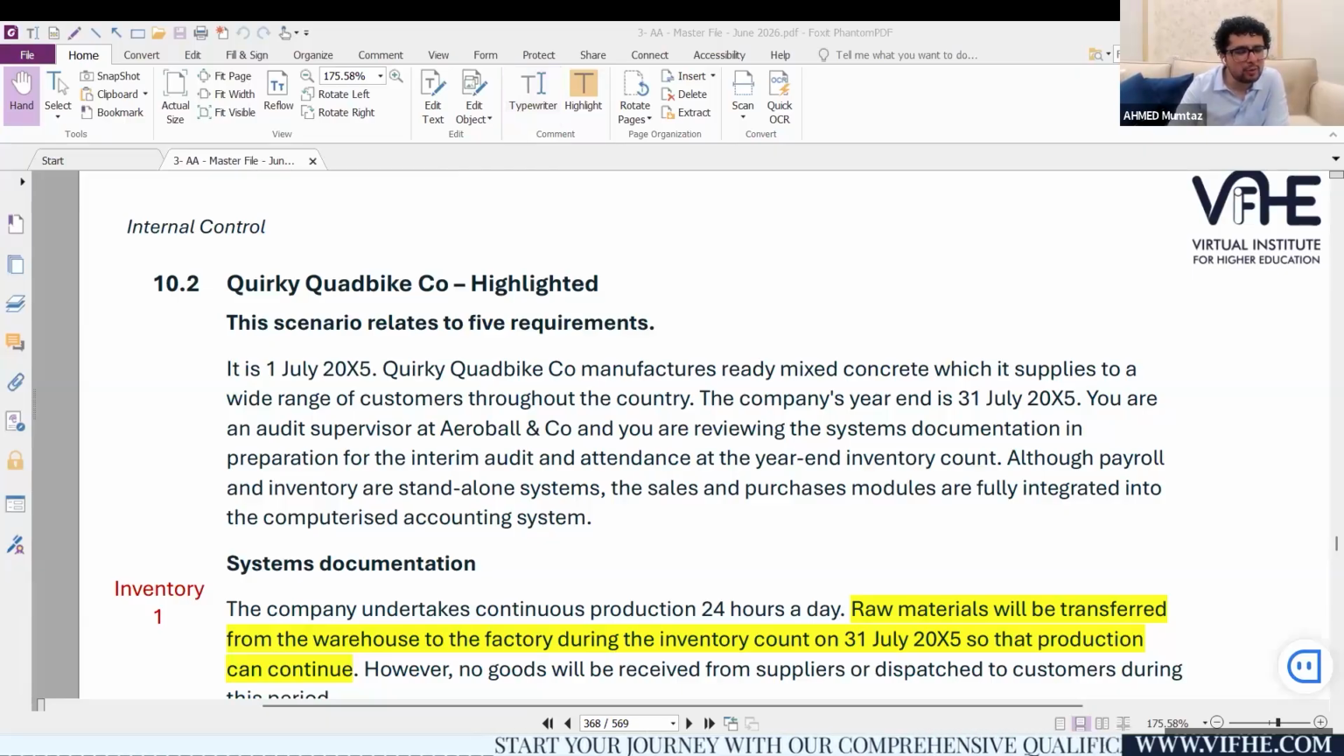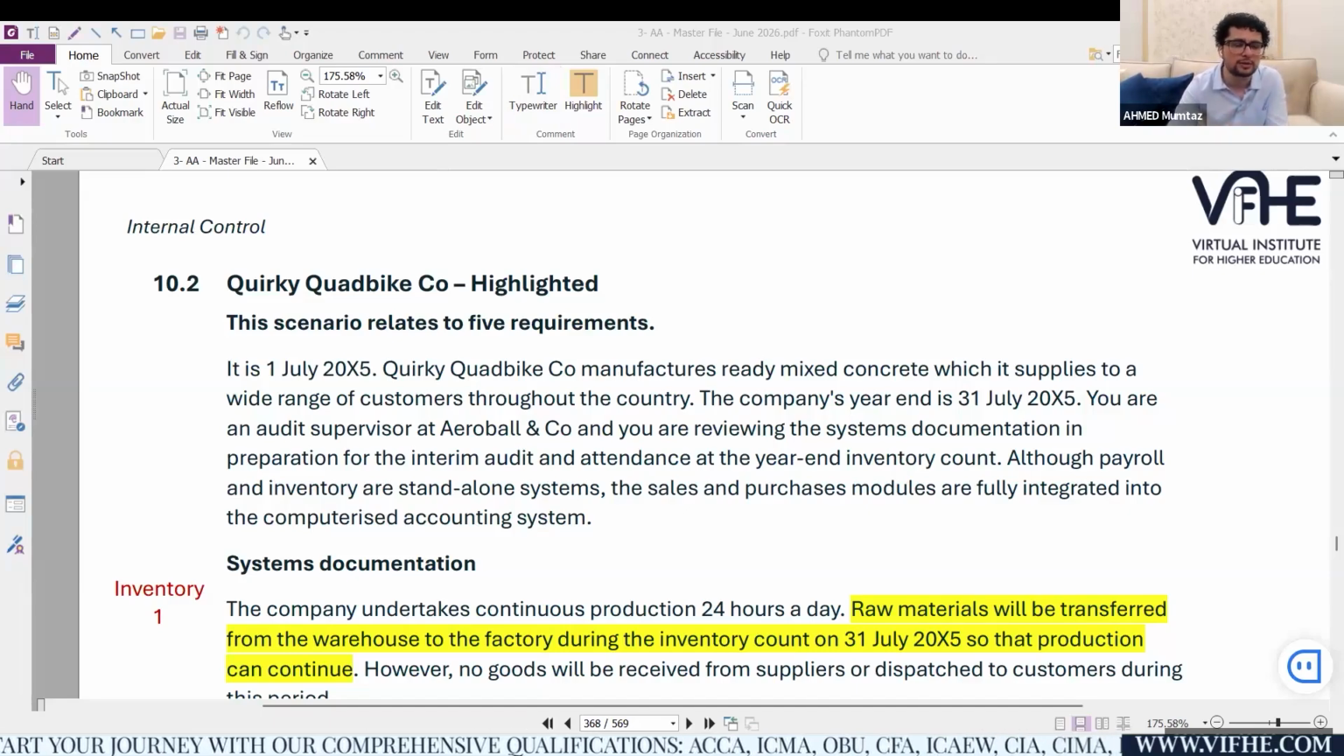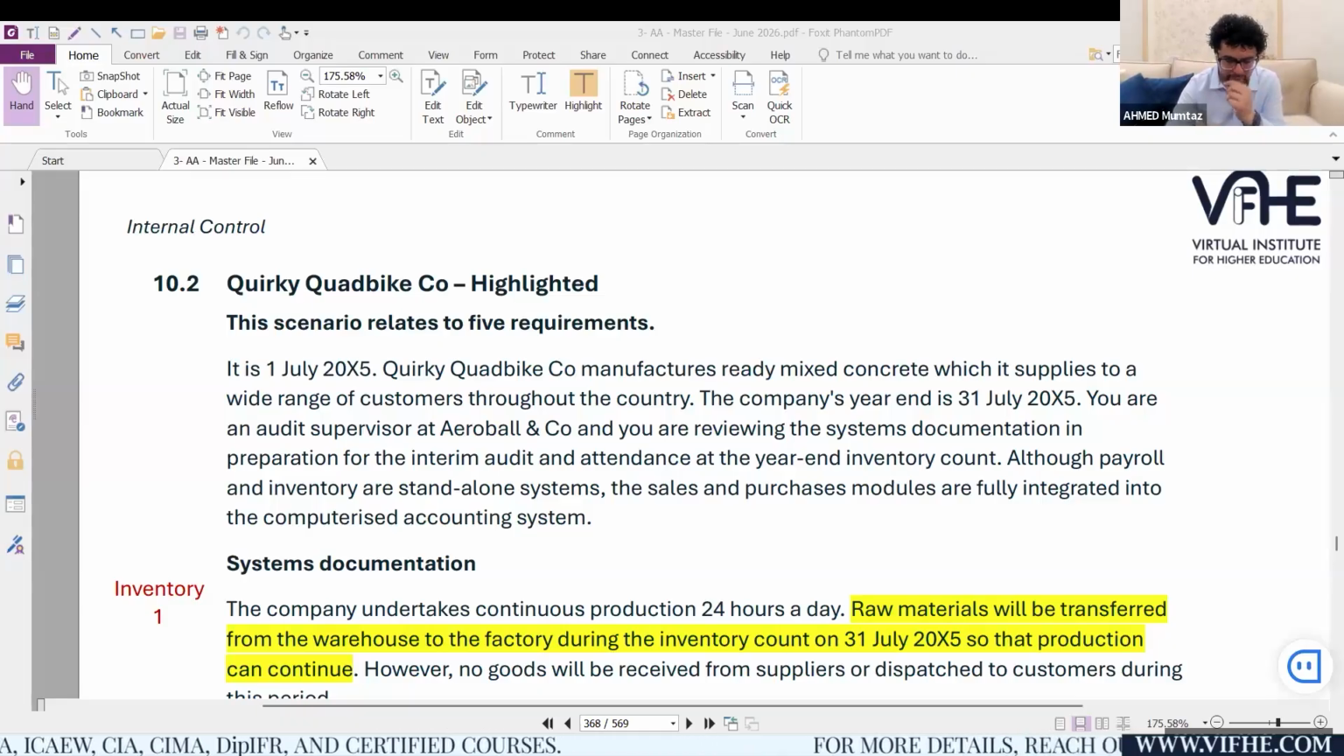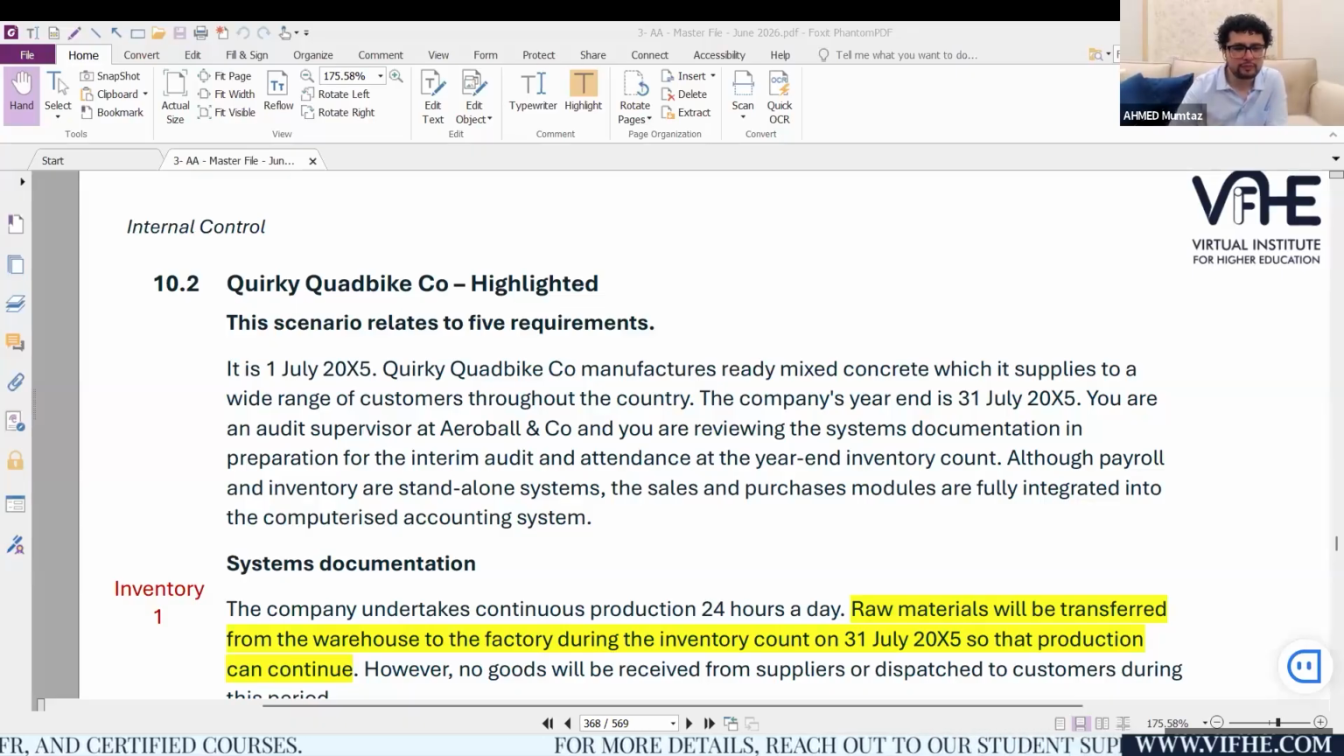I've got a question in the chat box. Sir, what about SP? I mean, what about substantive procedures? Alina, please elaborate your question. What are you trying to ask? That is going to be on 12th, 13th, and 14th of May, for the revision batch students. Okay. Thank you very much.